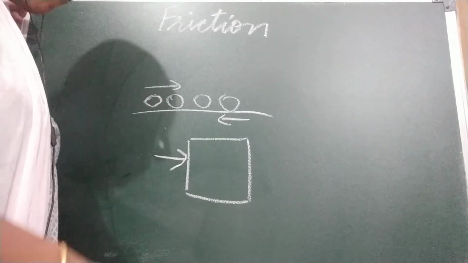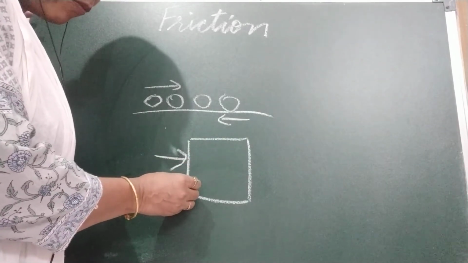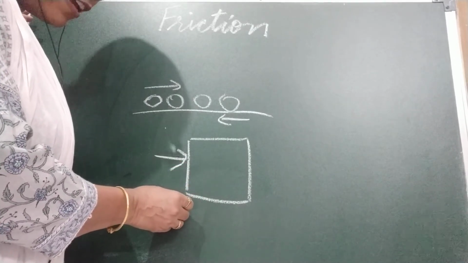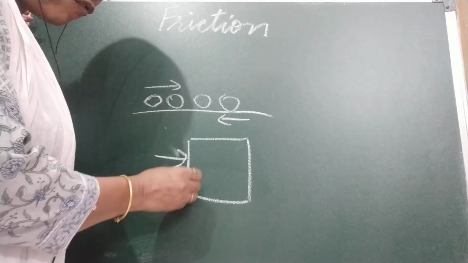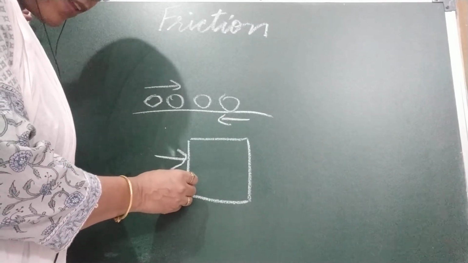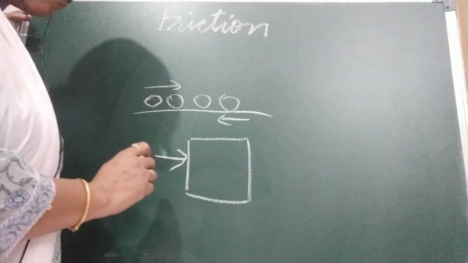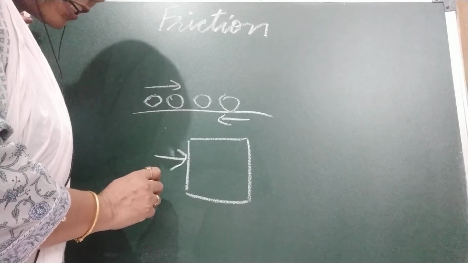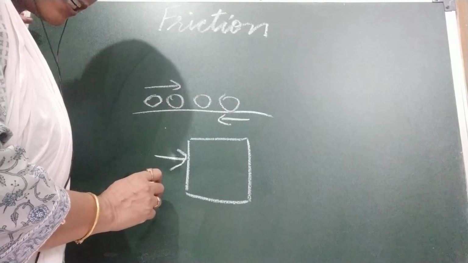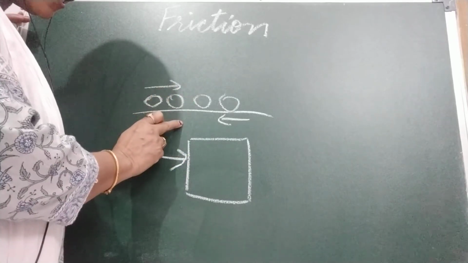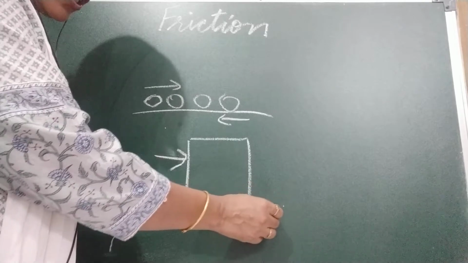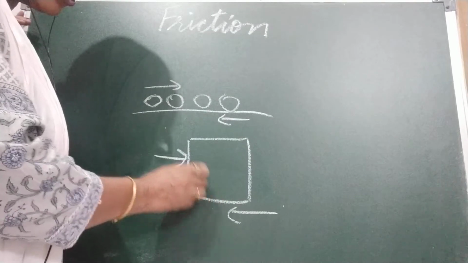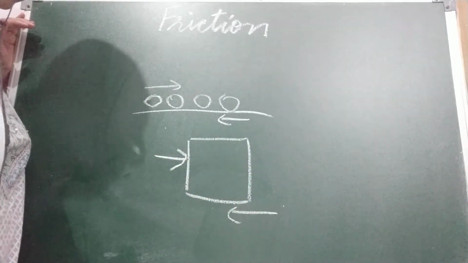What prevents this box from moving initially? The force of friction. We have applied sufficient force to overcome friction, and then we are able to shift the box. The force of friction acts in the direction opposite to the direction in which the object tends to move. In which direction is the force of friction? Opposite direction. So we have to overcome this force of friction to move the still object.